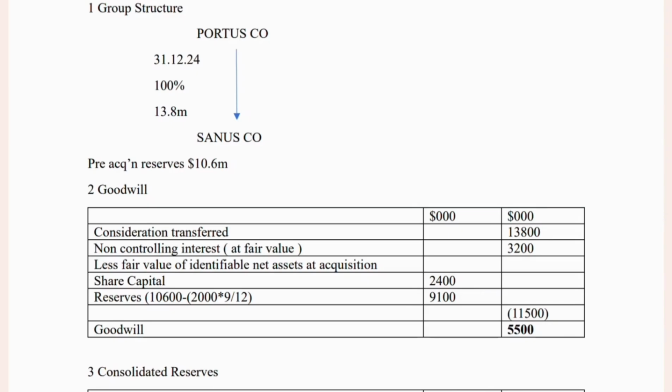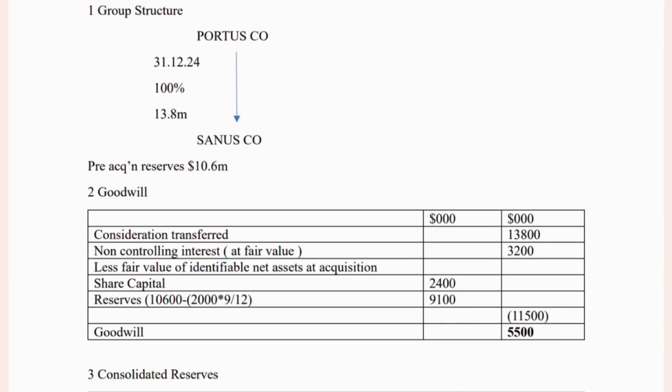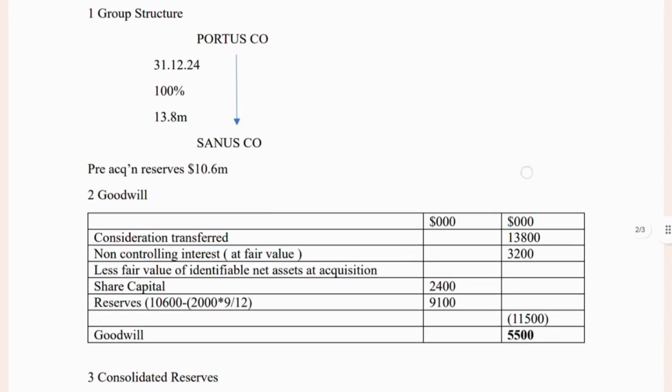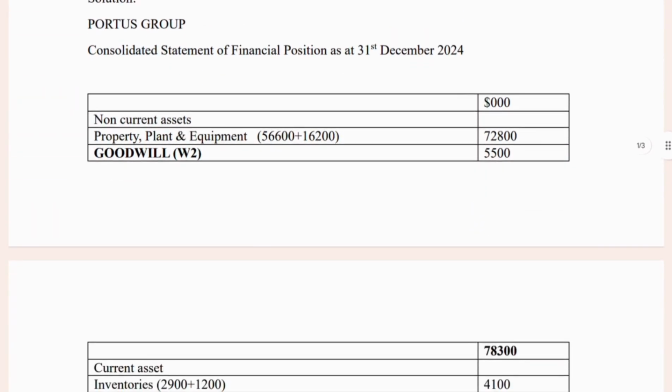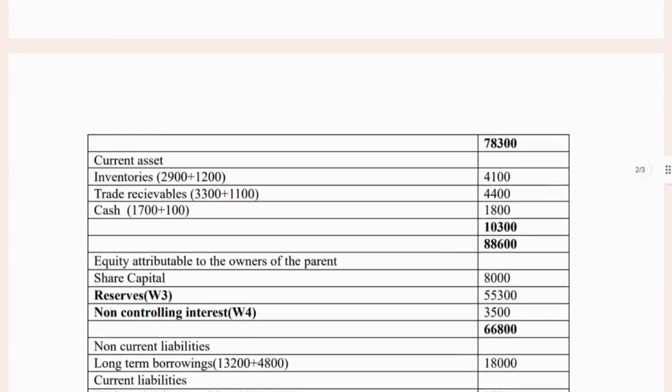Reserves 10,600, less 2,000, the total comprehensive income calculated only for the 3 months from January to March, gives 9,100. Overall, the fair value of identifiable net assets comes to 11,500. So 17,000 less 11,500, the goodwill is 5,500. We have calculated goodwill and we have to disclose it in the non-current assets column.